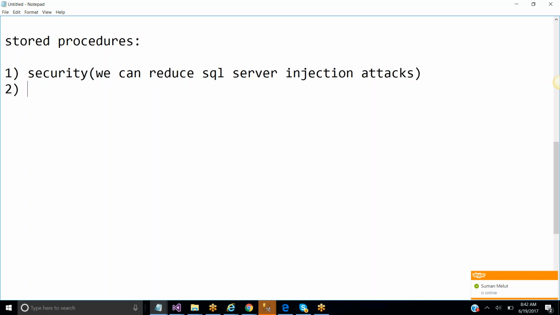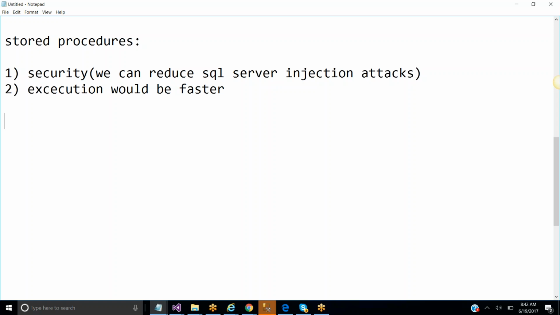And one more advantage of the stored procedure is that execution would be faster whenever you are using the stored procedure. First we're going to see what the meaning of SQL injection attacks is, and why execution would be faster. We're going to see all these things one by one clearly. Now observe very carefully. The first thing is, why would execution be faster? We're going to resolve the second concept, execution being faster.